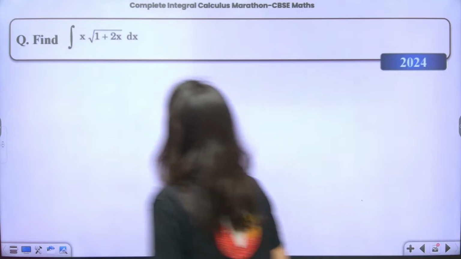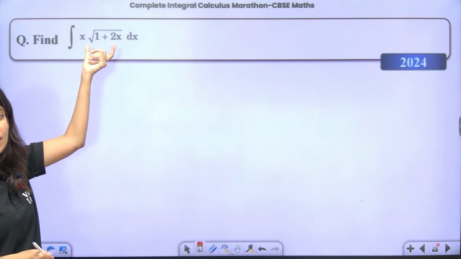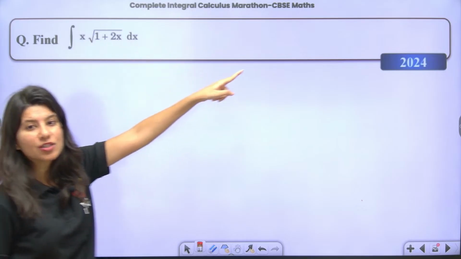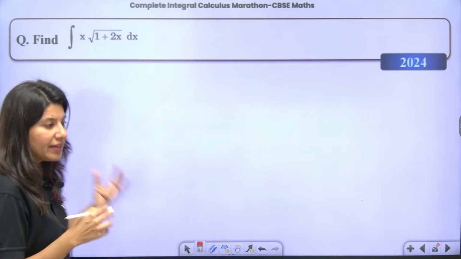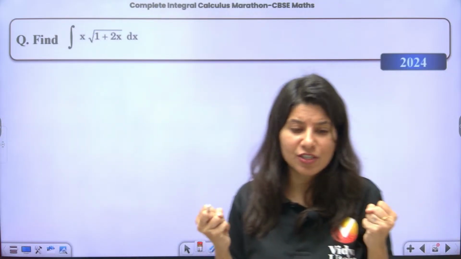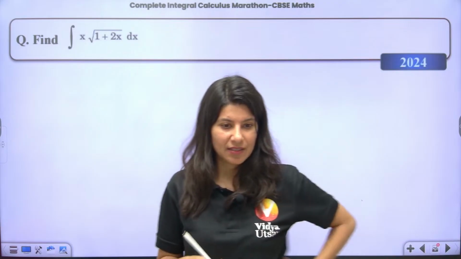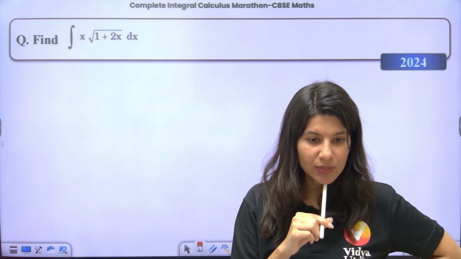Okay, so over here, first of all, we have x into root 1 plus 2x. This was the question which was asked in CBSE 2024. Whenever you see a square root of an algebraic function, what to do? Acha, you tell me.